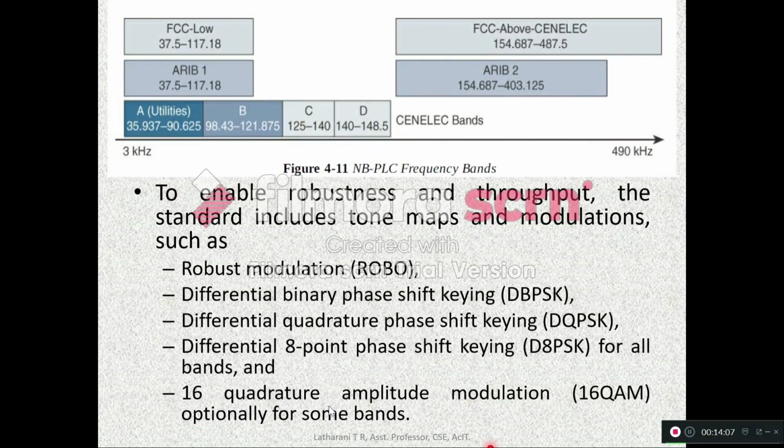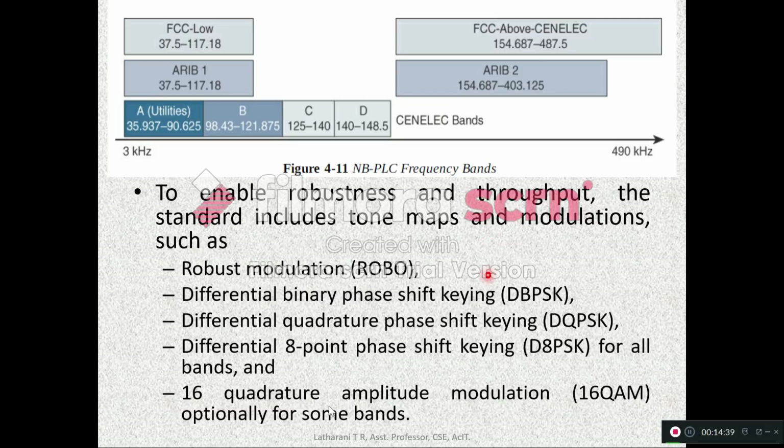So here you can see NBPLC frequency bands in this diagram. Here it is FCC low, this is FCC above, CENELEC, this is ARIB 1, this is ARIB 2, and here you can see CENELEC bands A, B, C and D. So this whole frequency band range is from 3 kHz to 490 kHz. FCC is used in the US, ARIB is used in Japan and CENELEC bands are used in Europe.